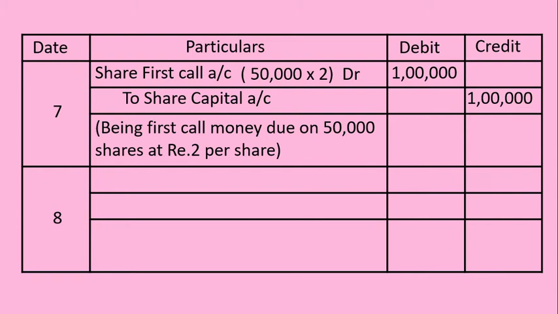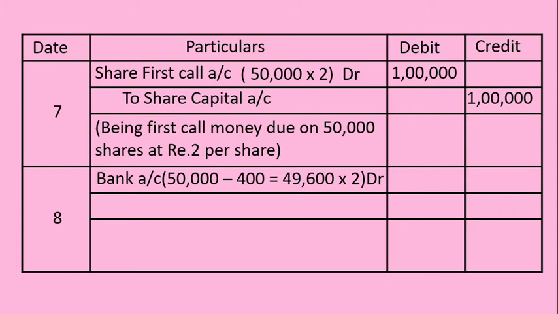When first call money is collected, then bank account is to be debited. Here we should be very careful while passing the entry because there are two shareholders who failed to pay the two calls, which indicates they failed to pay the first call as well as the final call money.